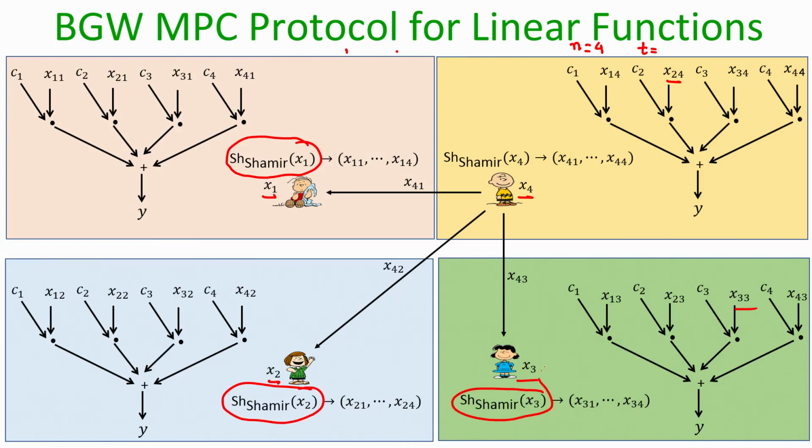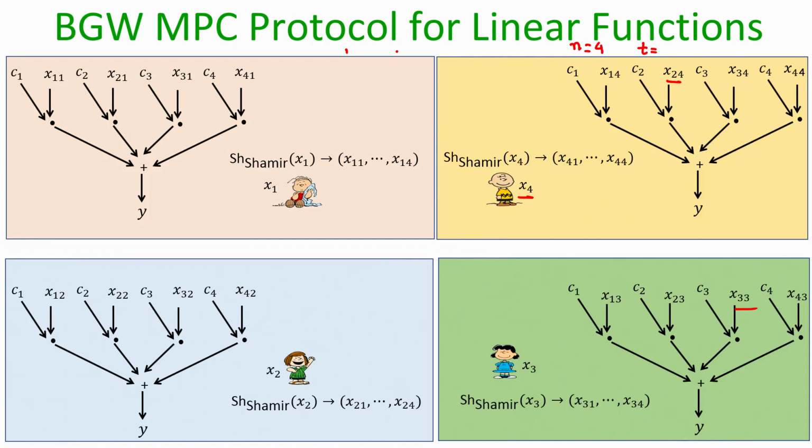And it will not be the case that for sharing the same xi every time the same sharing polynomial will be picked. The coefficients of the sharing polynomial are picked uniformly at random. So, since the sharing polynomial is picked uniformly at random, the shares themselves are going to take different values depending upon what precisely are those random coefficients. Okay. So, this completes the input stage.